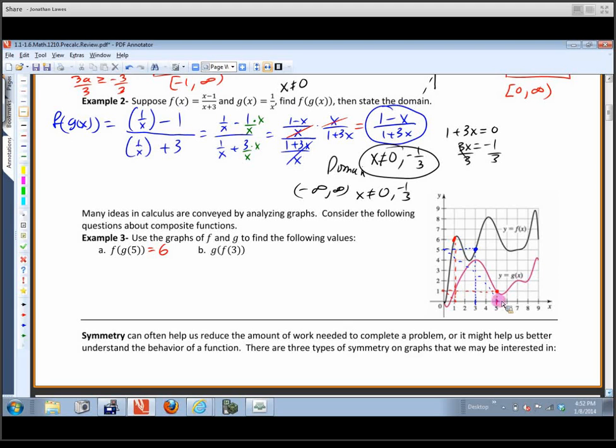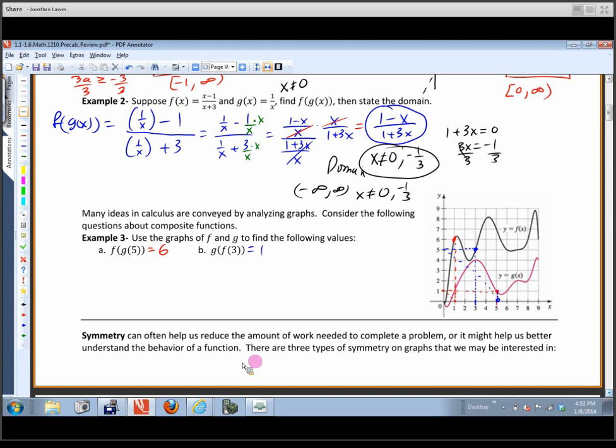Okay, so I'm going to plug in a 5, and then I want g of that number right there. So I follow this up here, and I end up with a 1. So hopefully that makes sense as to how that works. It's kind of a nice graphical way of representing how we find composite functions.